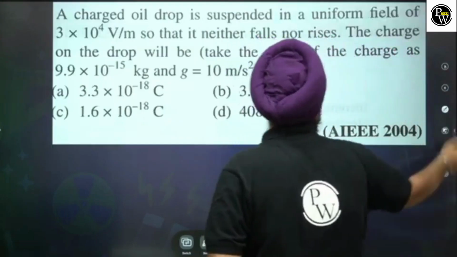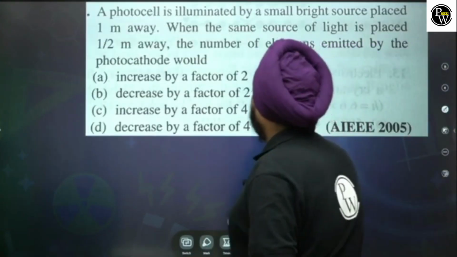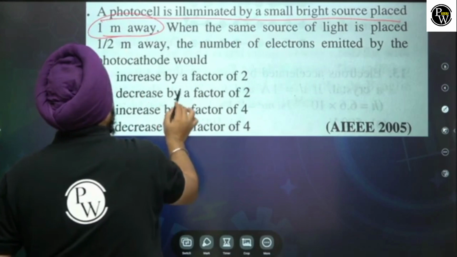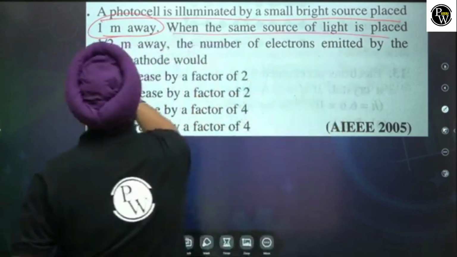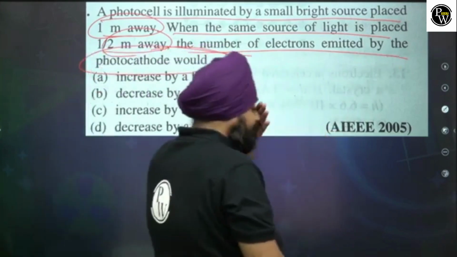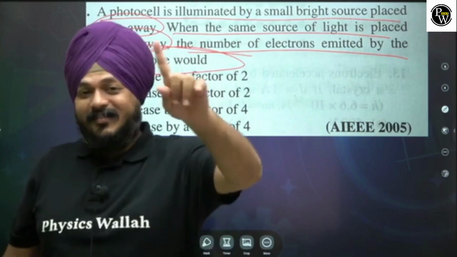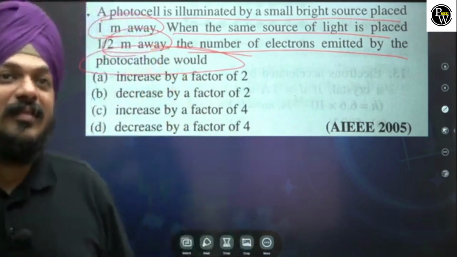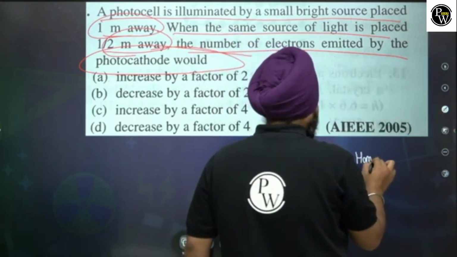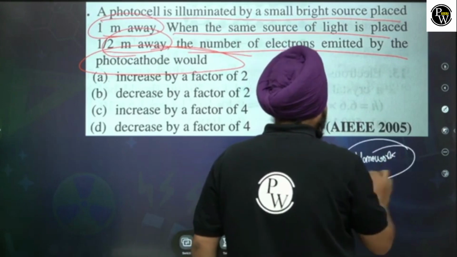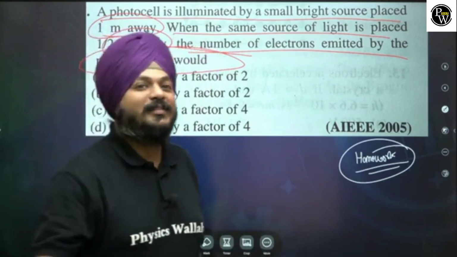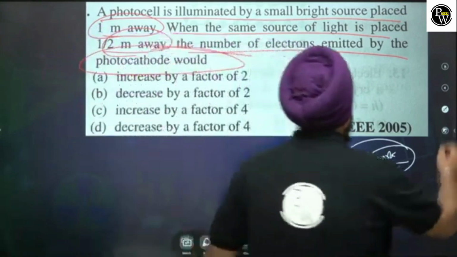A photocell is illuminated by a small bright source that is 1 meter away. When the same source of light is placed half a meter away, the number of electrons emitted by the photocathode would be? This is homework from my side. You have to answer beneath the video. The one question that I've given you as homework, you have to answer beneath the video. I think that much is enough for the dual nature.